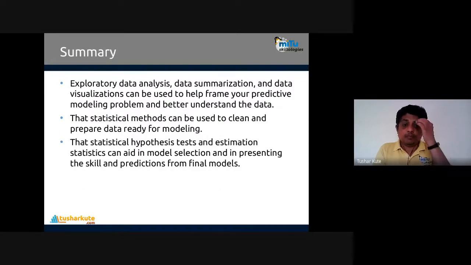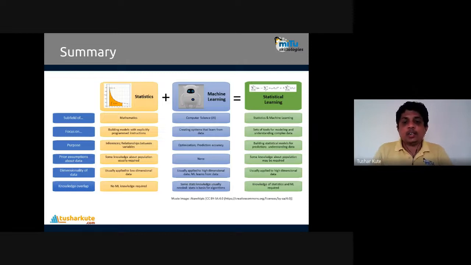Now let's summarize it. Exploratory data analysis, data summarization, and data visualization can be used to help you frame the predictive modeling problem and better understand the data also. Statistical methods can be used to clean, prepare, and ready the data for modeling. And statistical hypothesis tests and estimation statistics can help in model selection and in presenting the skill and predictions from the final models.